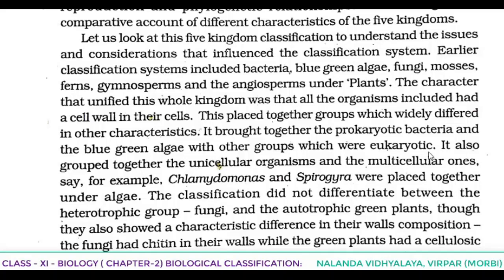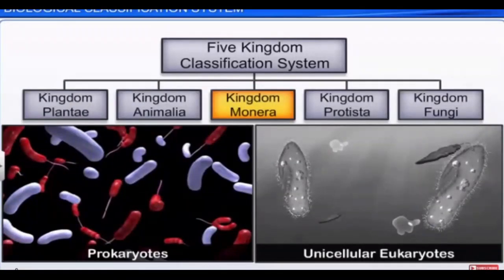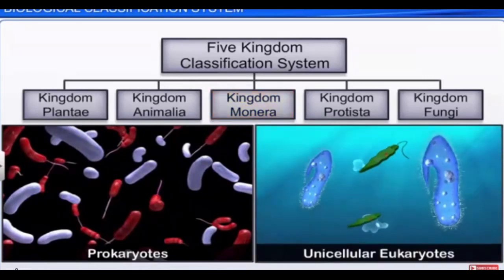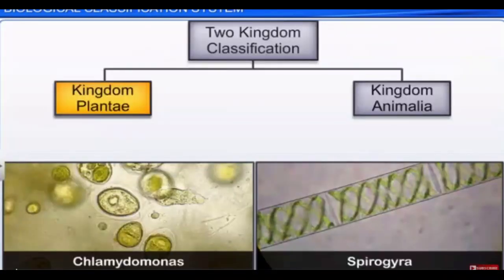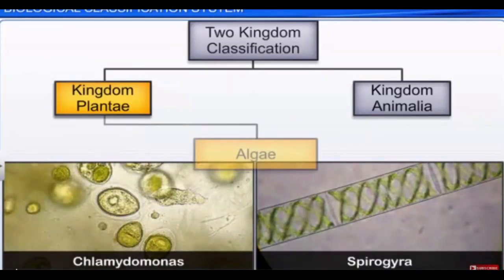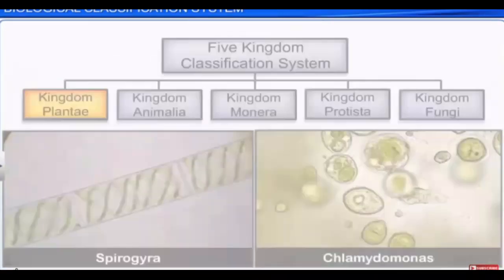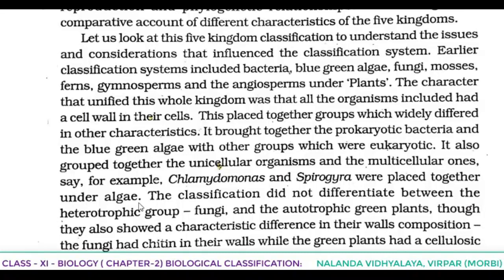So by keeping them together under the plant kingdom, what happened? This placed together groups which widely differed in other characteristics. It brought together the prokaryotic bacteria and the blue-green algae with other groups which were eukaryotic. It also grouped together the unicellular organisms and the multicellular ones. For example, Chlamydomonas and Spirogyra were placed together under algae.